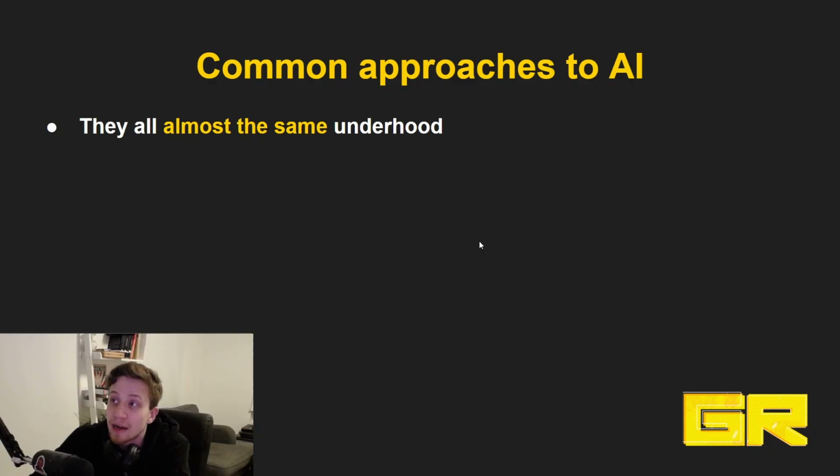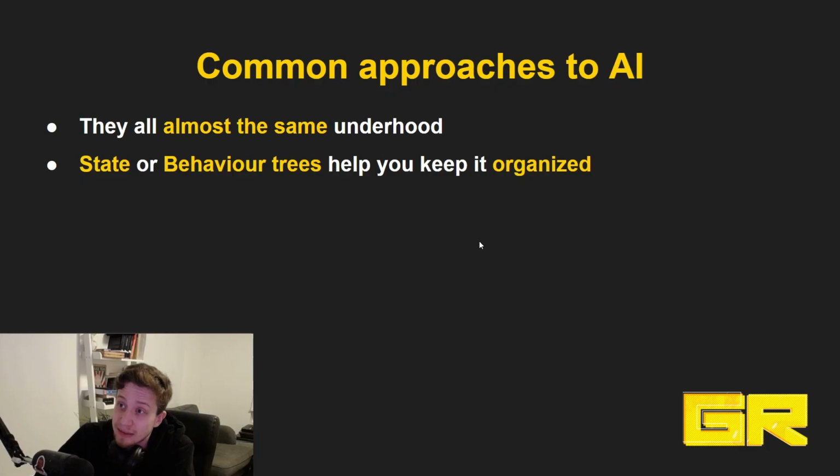The reason why I would like you to think about these as separate approaches is because they help you think about your AI. They are really here for us humans to design and plan our AI a lot more accurately. State trees and behavior trees, which are the systems that we use for our AI, help us keep it all organized. They are there just for us, to help us design and organize. That's what we care about there.